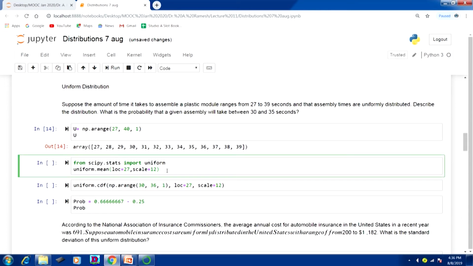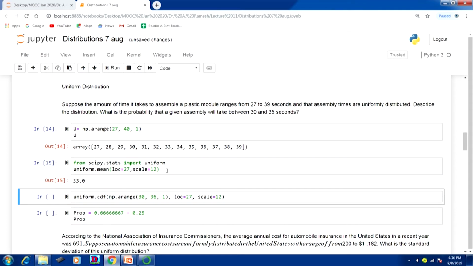Okay. Now, from scipy.stats import uniform. So, we have to find out the mean of this distribution. For that purpose uniform.mean, loc is the starting point 27, scale is how much? Plus 12. So, 27 plus 12 is 39. That is the syntax, so the mean is 33. Otherwise, in the uniform distribution, finding the mean is not a very complicated formula. Simply you have to find out (a plus b) by 2.